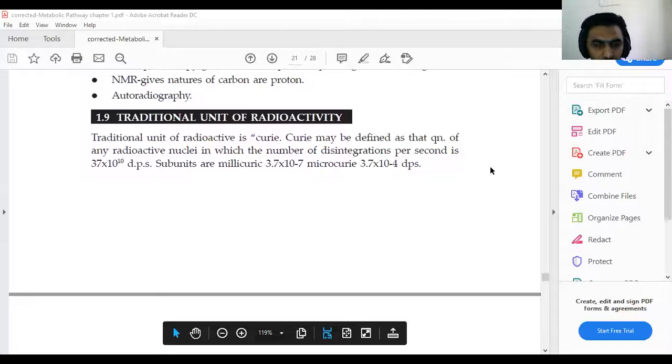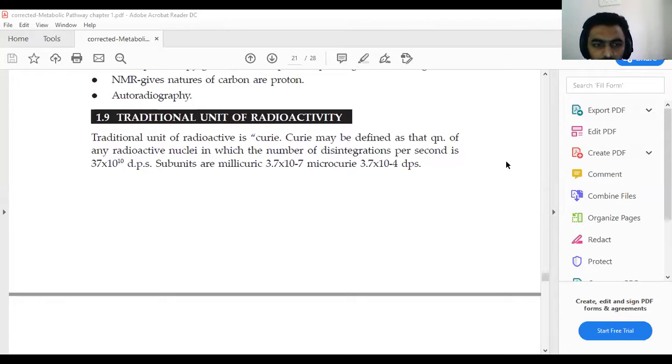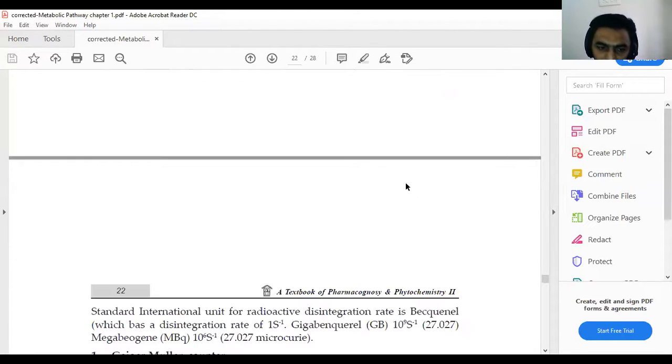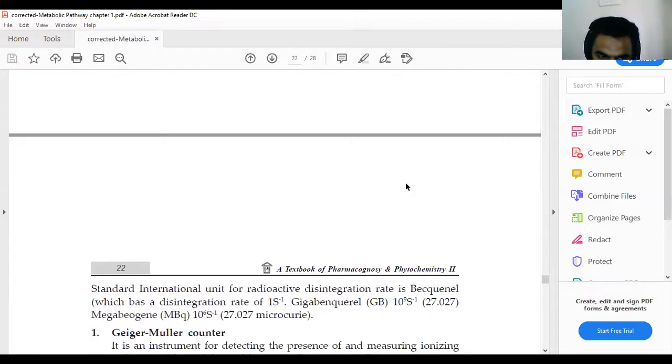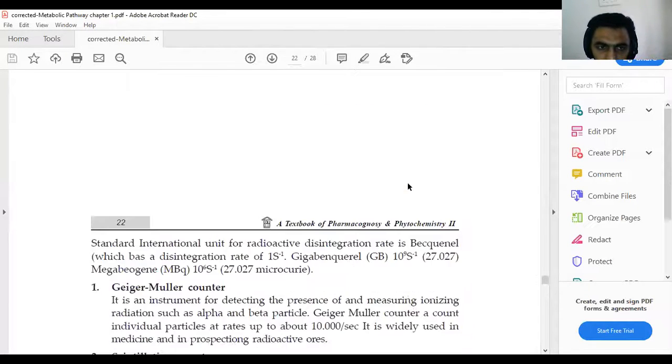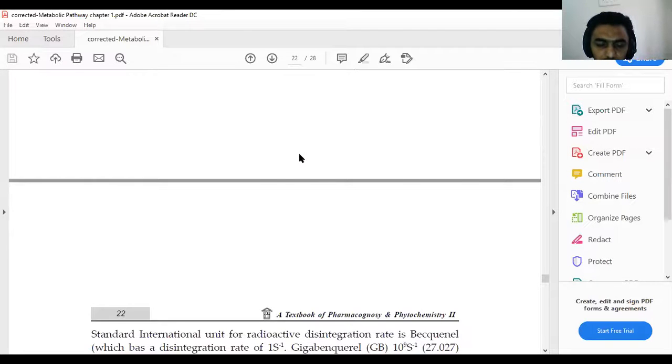I think on your display their formula or definition will be available. That is the traditional unit. It can be expressed by the radioactivity number, in disintegrations per second, 37 into 10 raised to 10 dps, as well as using multiplication with 10 raised to 10, 10 raised to minus 7, 10 raised to minus 4 dps. So it is the definition related to that particular traditional unit of the radioactivity.